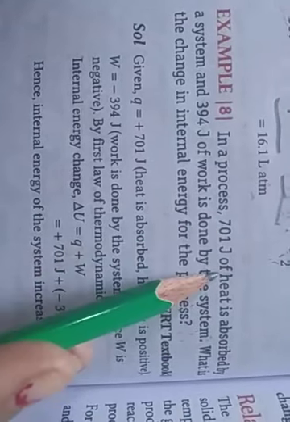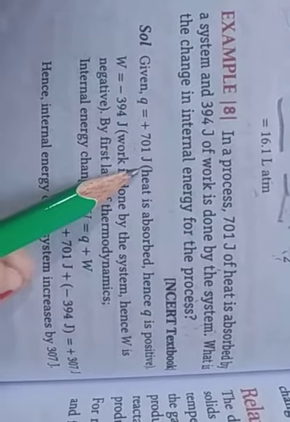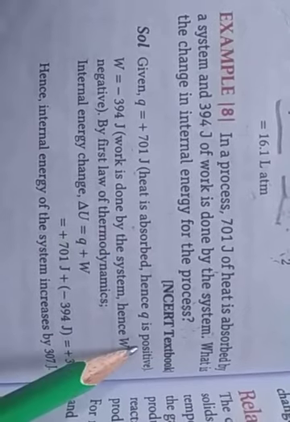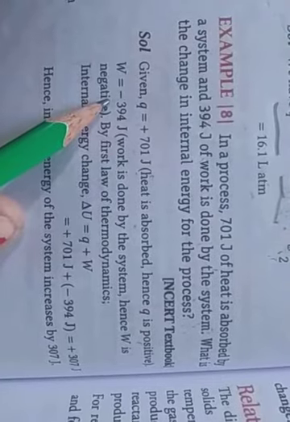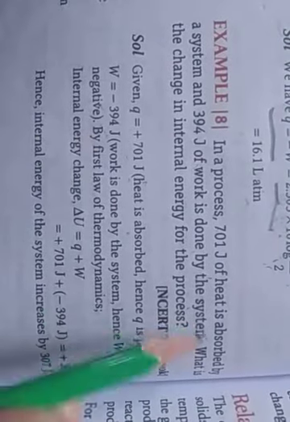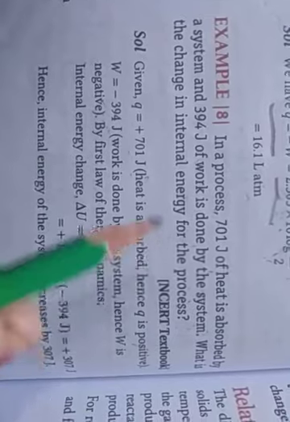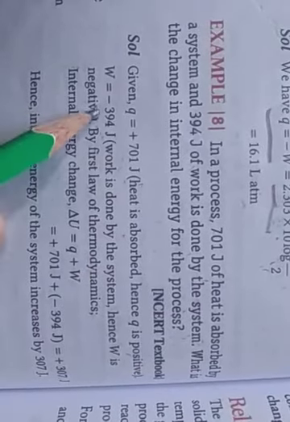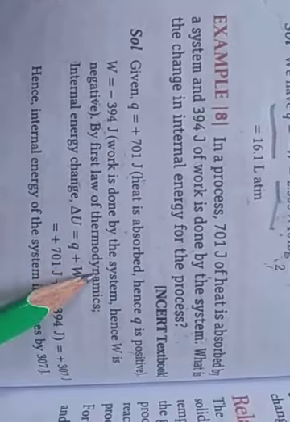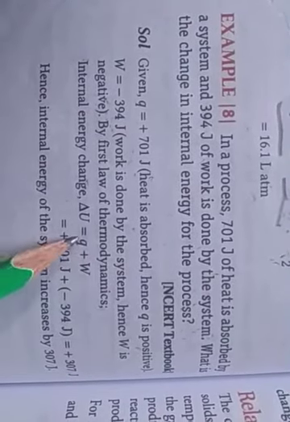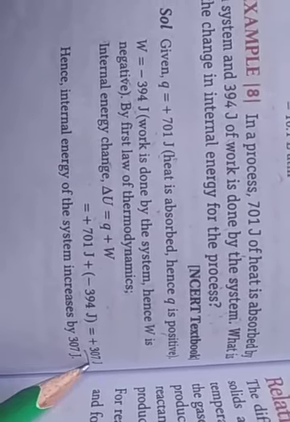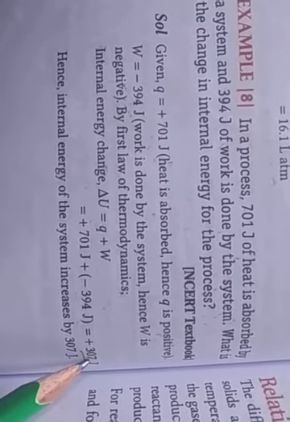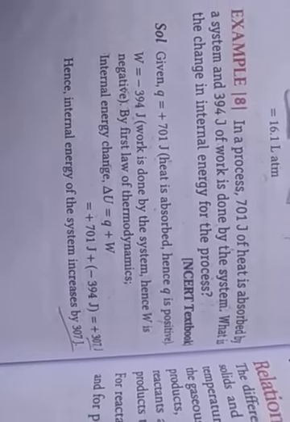Here heat Q is equal to plus 701 joules. Heat is absorbed, which means Q is positive. Work W is done by the system, which means negative. By the system, negative; on the system, positive. So here W is equal to minus 394 joules. According to the first law of thermodynamics, delta U is equal to Q plus W, which is 701 minus 394 joules. So the answer is 307 joules. So the internal energy of the system increased by 307 joules. Got it?